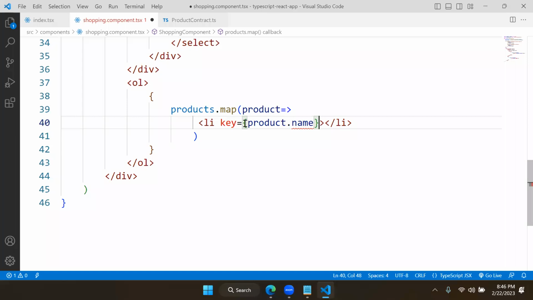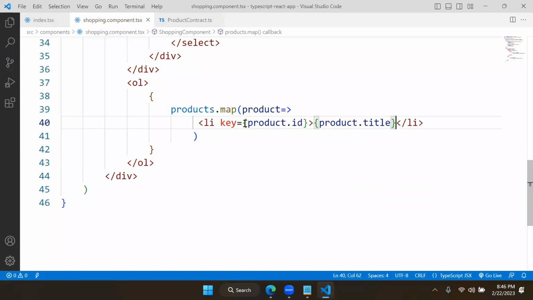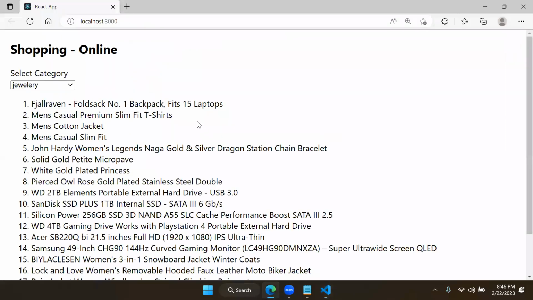This was earlier resolved at what time? At runtime. But now it is resolved at compile time only. That means you have to put what? ID. And what should be displayed here? Product dot, we have title. That's how we need to configure it, and it is going to display all the data.